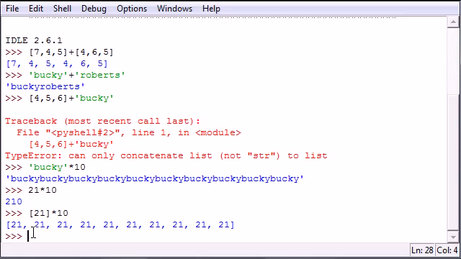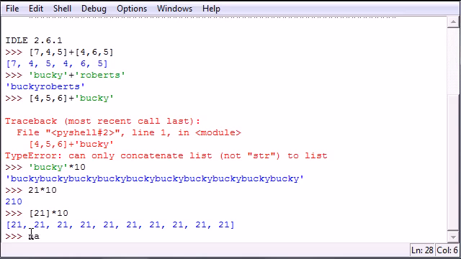And the last thing I want to talk to you guys about in this tutorial is something called membership. There's something in Python called in, and what in does is check if your specific value is in a sequence, therefore the name in.